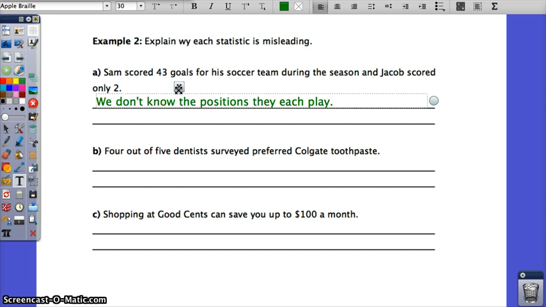Maybe Sam scored 43 because he is on offense and he's a forward and he's the team captain, and that's how he could score 43 goals. Maybe Jacob's the goalie, and if he could score 2 goals being the goalie, that's pretty awesome. Or if he's on defense, even then, if he scored 2 goals, he probably would score less than Sam. The other thing I would think about is, it just says during the season, but maybe one of these players got injured. Maybe Jacob got injured and only played part of the season.